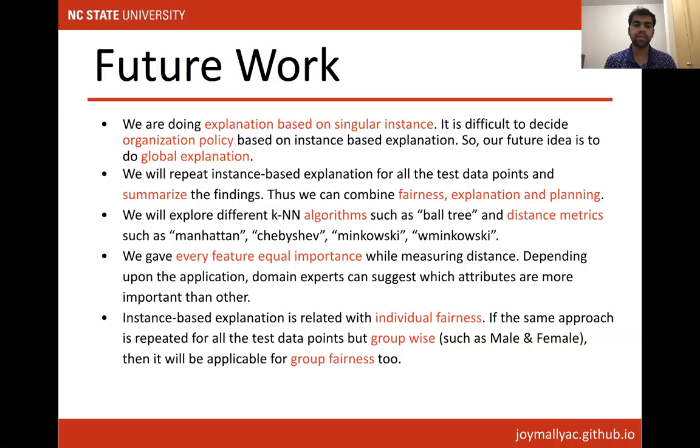And we also have a plan to do hyperparameter optimization, because here we are using the Euclidean distance metric. We can go for Manhattan or cosine-based distance metrics. Here we are giving every feature equal importance, but we can go for a custom distance measure. This paper is based on individual fairness, but if we repeat it group-wise, like male and female, then it will be applicable for group fairness too. So these are our future work.